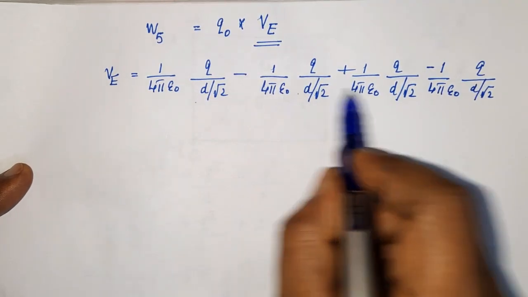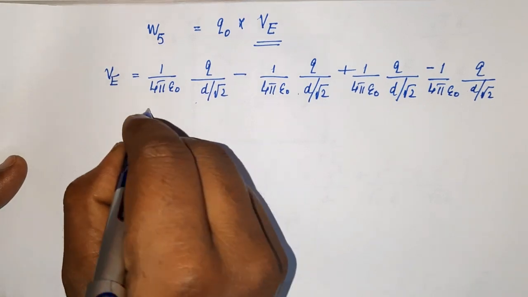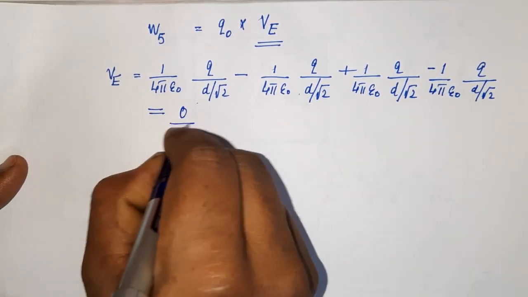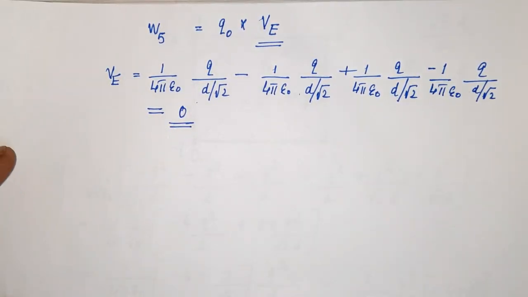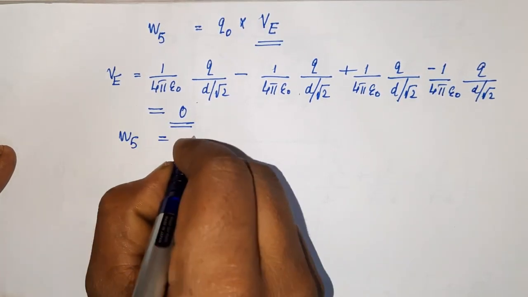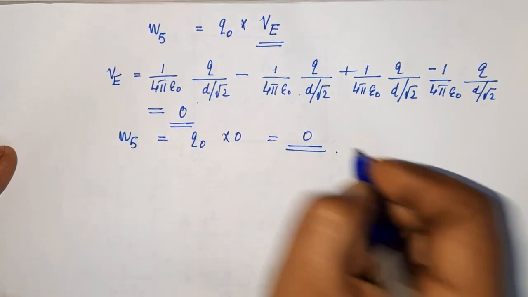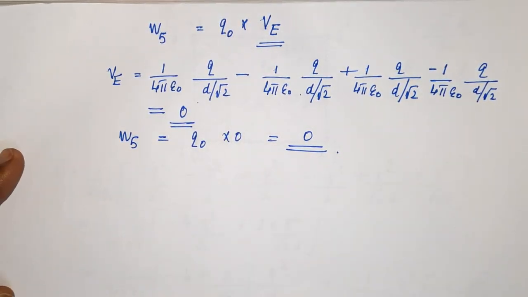So adjacent terms, they get cancelled, no? All the terms get cancelled. So the net potential at E is equal to 0. So what is the work done in bringing that fifth charge Q0? That is equal to 0. There is no need of doing any work in bringing that fifth charge. That is the assumption. So that problem is over.